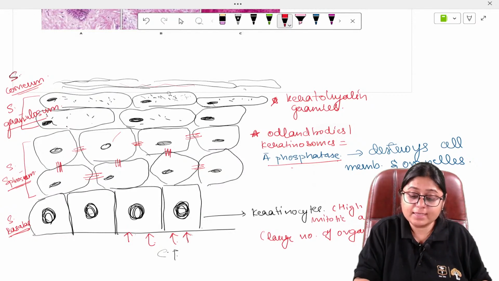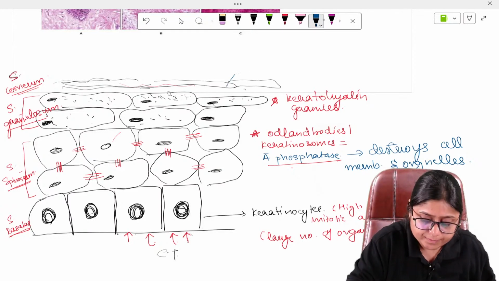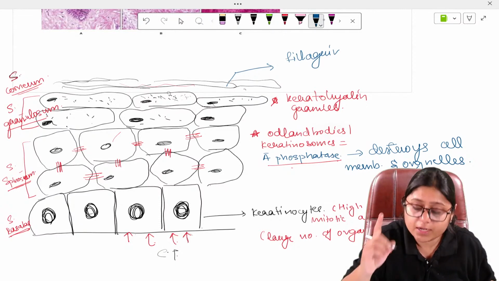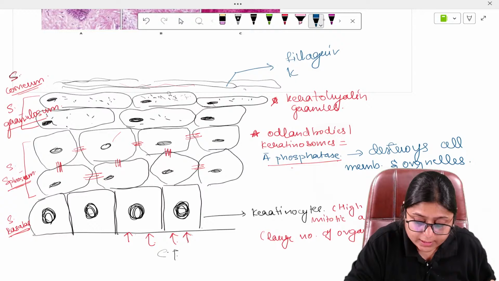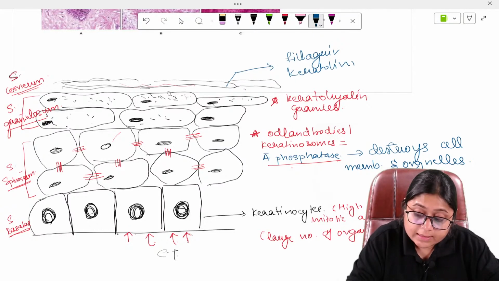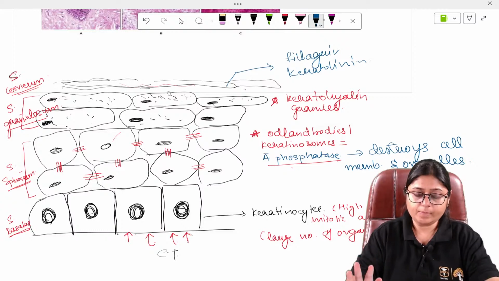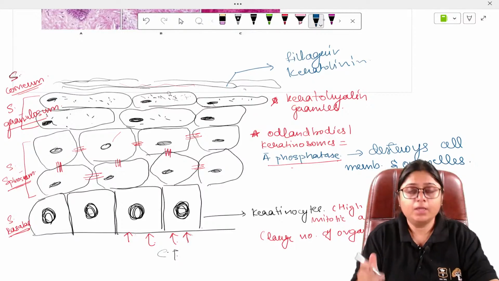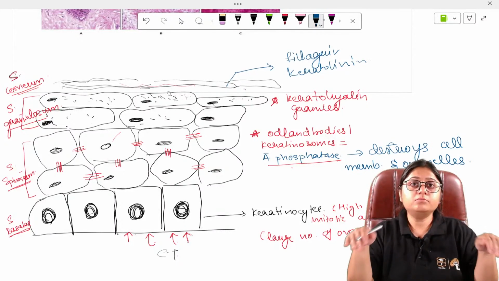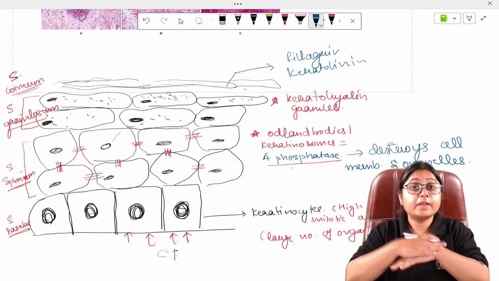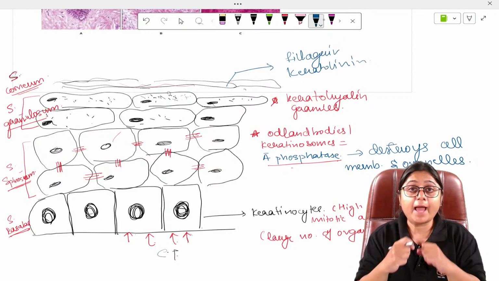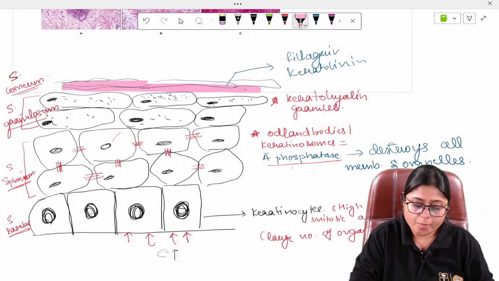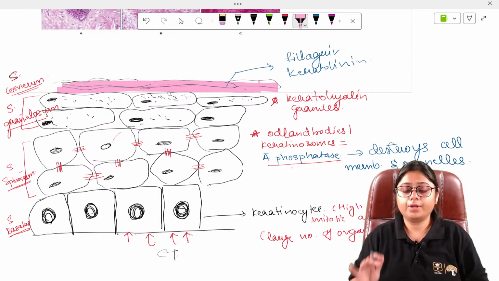It consists of a matrix, and this matrix is rich in filaggrin protein and keratolinin. These are the proteins which are present in the superficial layer of the stratum corneum. These provide the firm adherent structure, a physical barrier which is resistant to trauma. This is the layer which is resistant to trauma, the stratum corneum.